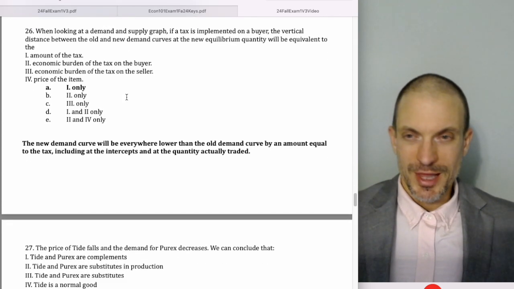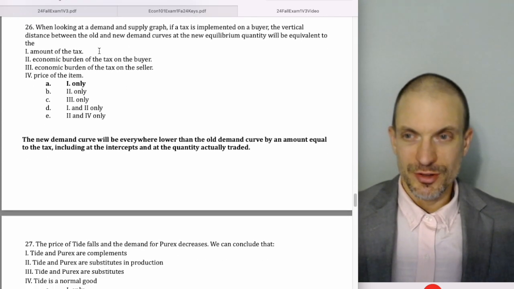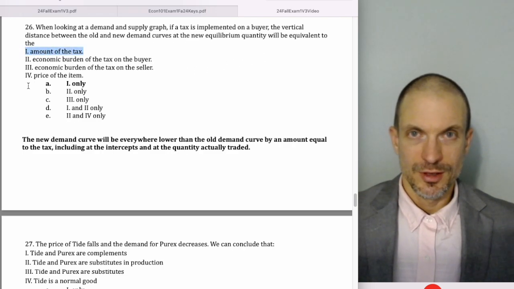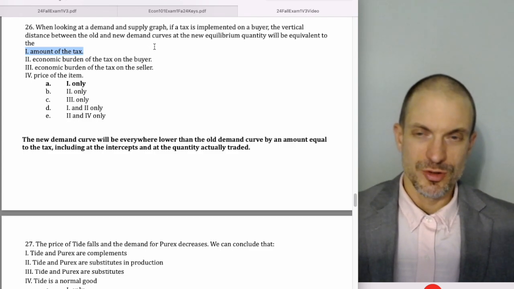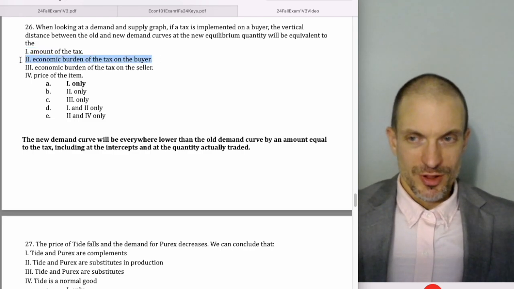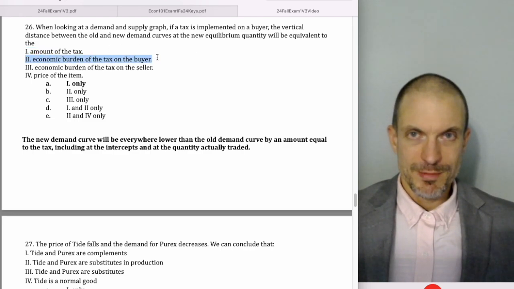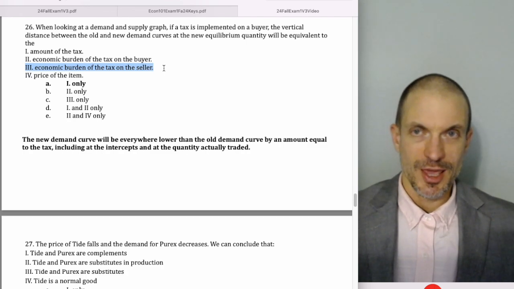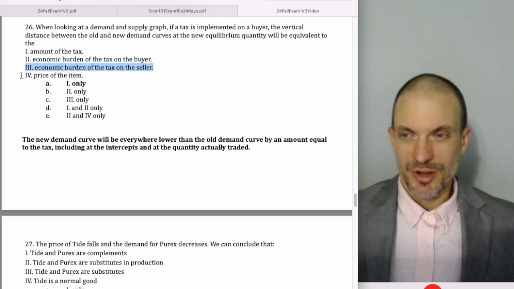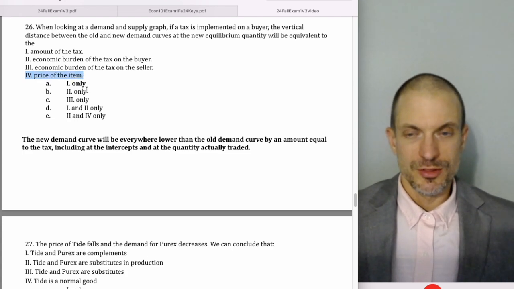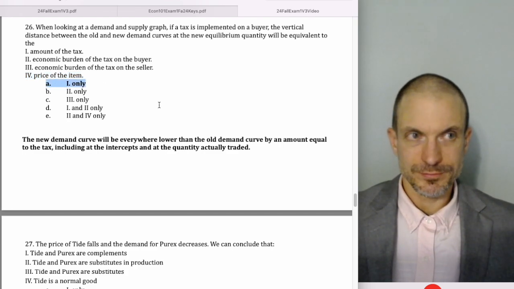When looking at a demand and supply curve, if the tax is implemented on a buyer, the vertical distance between the old and new demand curve at the new equilibrium quantity will be equivalent to the amount of the tax. And I kind of mentioned that before when we had that question with 15 and 12 and 3. The vertical height is not the economic burden of the tax on buyers. That's the distance between the price paid by buyers and the original equilibrium price. It's not the economic burden on the seller. That's the difference between the original equilibrium price and the price paid by sellers. Price of the item, no. The price of the item is typically the price paid by buyers. That'll be the new equilibrium price. So it's one only.